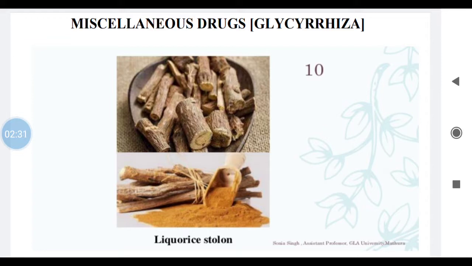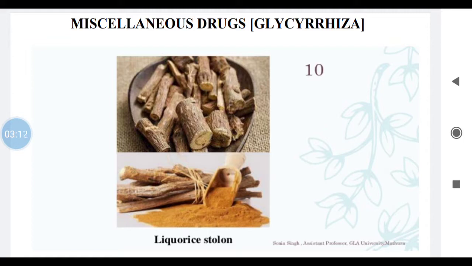Biological source: licorice consists of dried, peeled or unpeeled roots obtained from the plant Glycyrrhiza glabra belonging to family Leguminosae. Again I repeat, it consists of dried, peeled or unpeeled roots obtained from Glycyrrhiza glabra belonging to family Leguminosae.